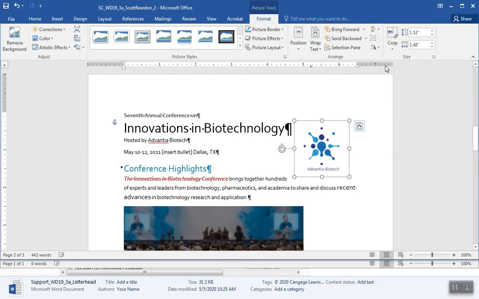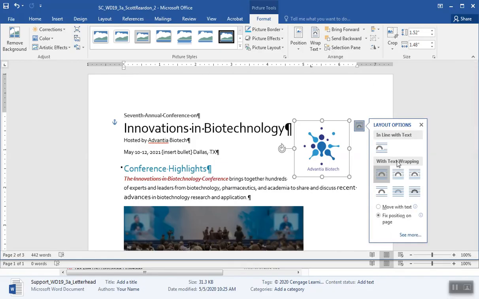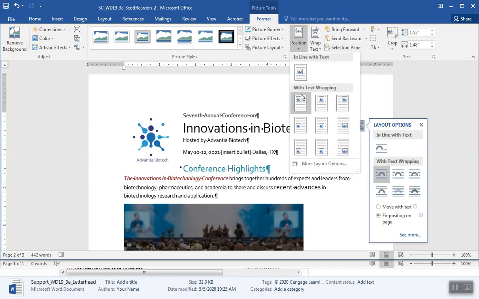Change the position of the picture to position in top right with square text wrapping. So I'm going to click on my layout options. Position, I didn't see what I was looking for there.